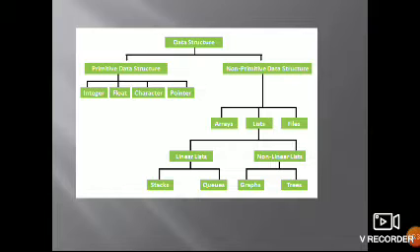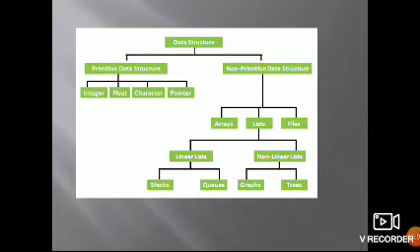Data structures are classified into two types: primitive data structures and non-primitive data structures. Primitive data structures are again divided into four types: integer, float, char, pointer. Non-primitive data structures: arrays, lists, files.